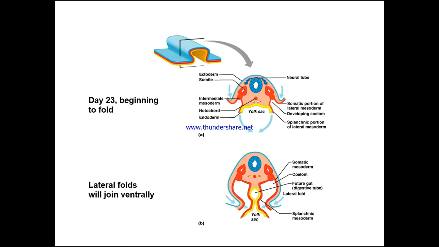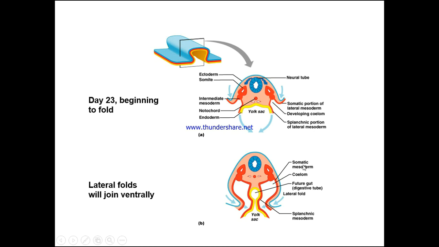So day 23, we're continuing with this folding, and then we can see the ectoderm and the somite, and the neural tube is forming, the notochord and the endoderm are still continuing round into the midline. The somatic portion of the lateral mesoderm is developing coelom, and then the splanchnic portion of the lateral mesoderm.